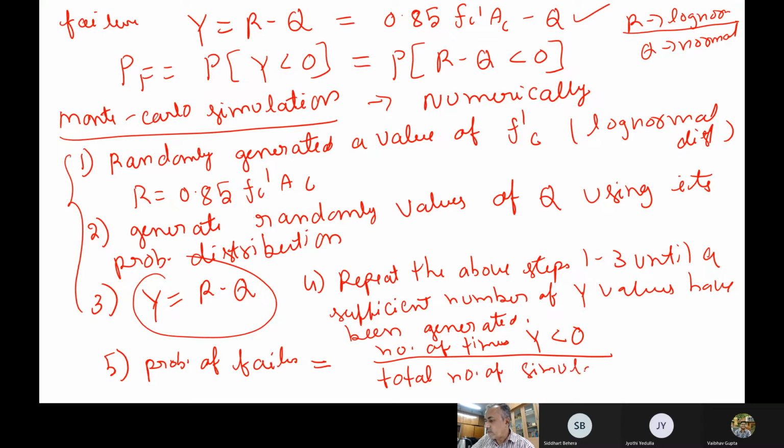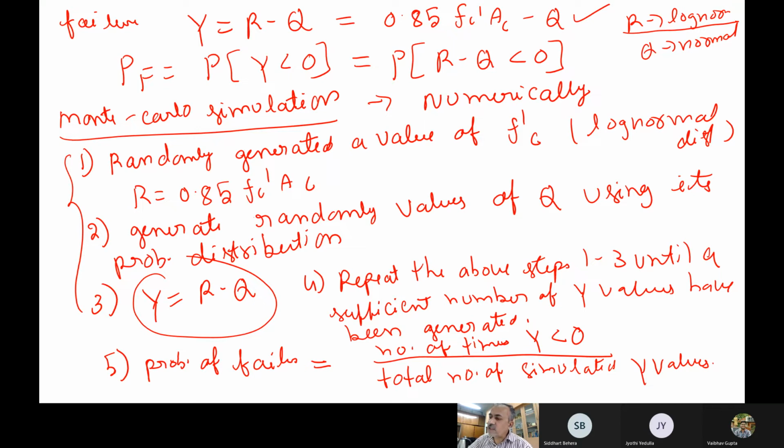Simulated, the Y values. So it is very straightforward actually. If you have done 100 simulations, say, so 100 times you have found Y values, and let us say only 2 of them are less than 0, the probability of failure will be simply 2 by 100 itself. Okay, so this is how Monte Carlo simulation works.